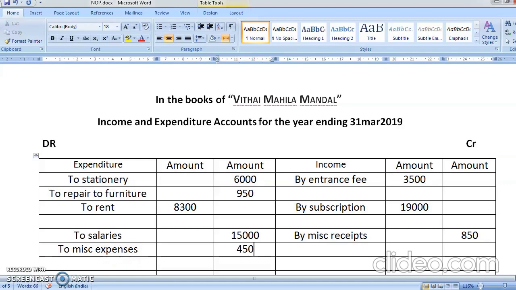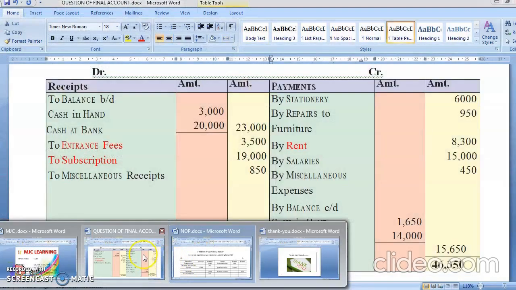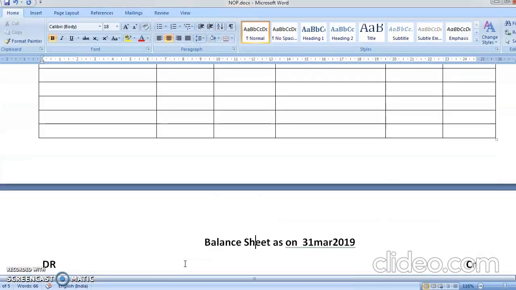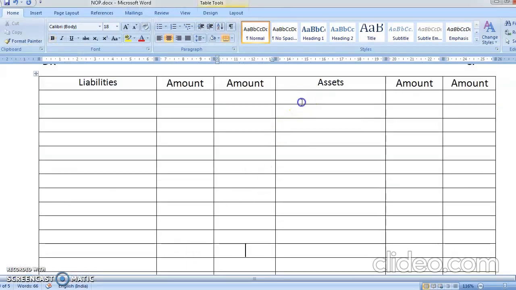Okay, students. So we have written all the items. Now we will go through it. Stationery we wrote, repair for furniture, rent, salary, miscellaneous. Now you have 2 items, which are cash in hand 1,650, cash at bank 14,000. Now both these items come in the balance sheet and both are asset items. So closing comes in closing and opening goes in opening. We are not making an opening balance sheet because they have already given us the capital fund properly. So there is no need to make an opening balance sheet.